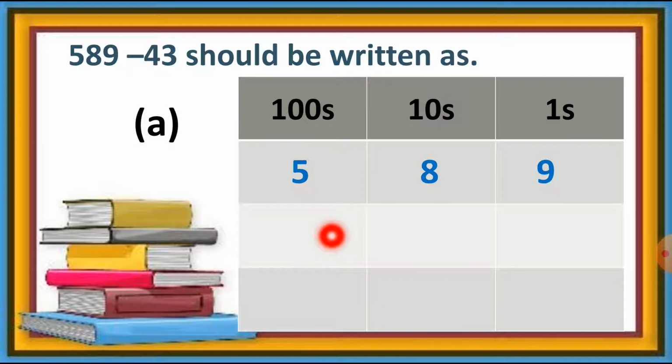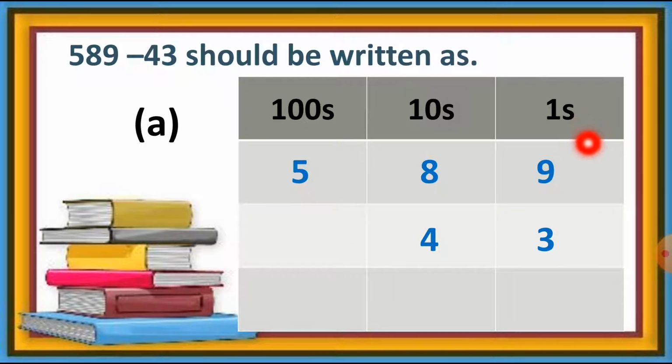So let's write the 43 number. We take the 43 number then. So in this 43 number, number 3 is at the ones place, so we can write number 3 at the ones place. Then number 4, which is at the tens place, so we can write this number at the tens column this way. Now these numbers are properly arranged according to their place value. We are writing at the proper column. So now we can easily solve this subtraction sum.